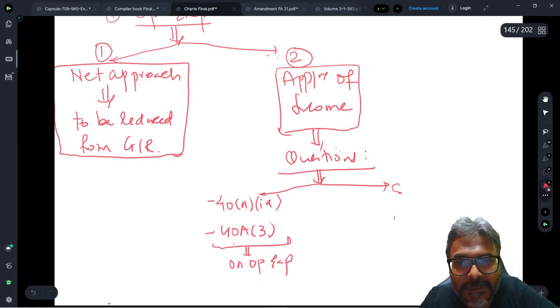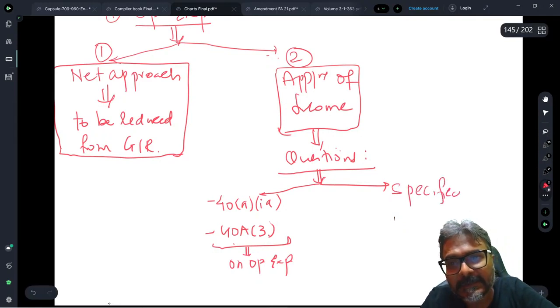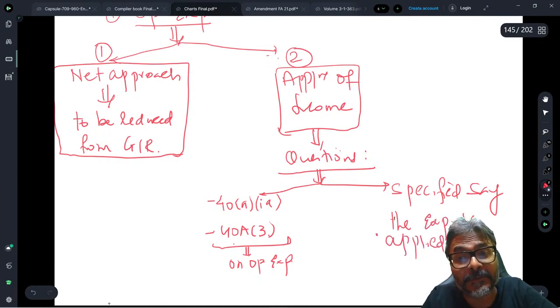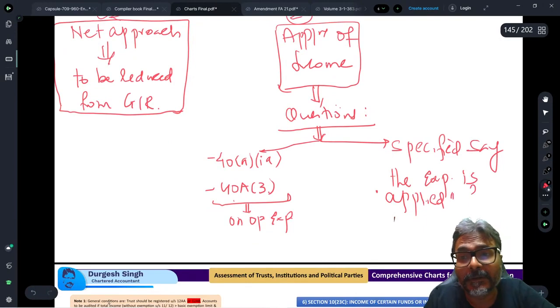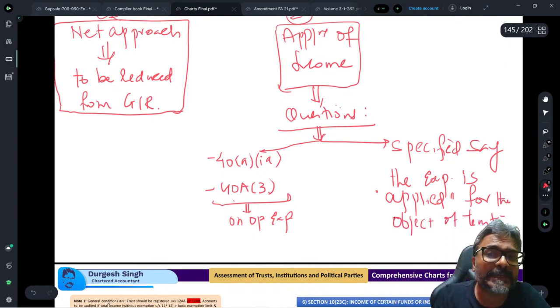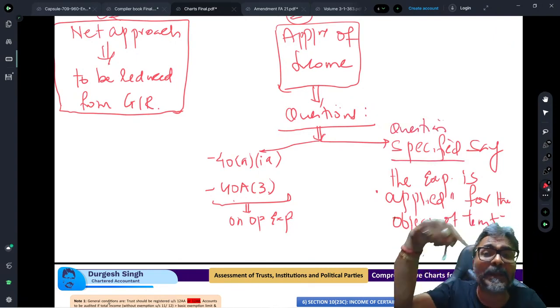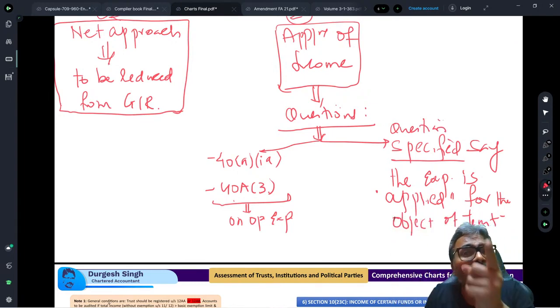Also, where the question specifically says the expenditure is applied for, this is the word that they are using, applied for the object of the trust. So if the question specifically says, the question has specified, and which says that the expenditure is applied for the object of the trust, in that kind of a question also, you will go with what approach, students?